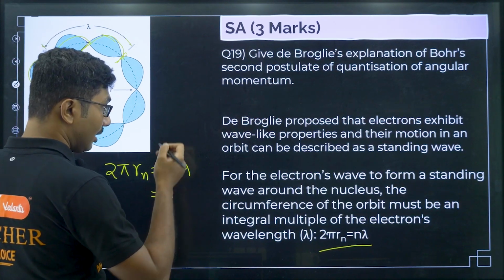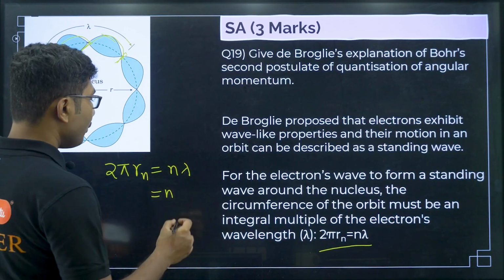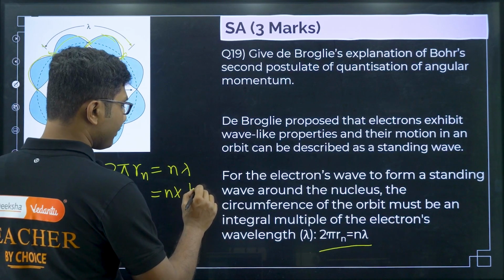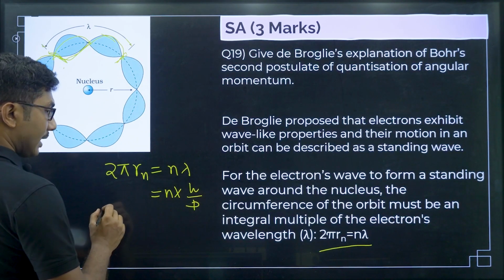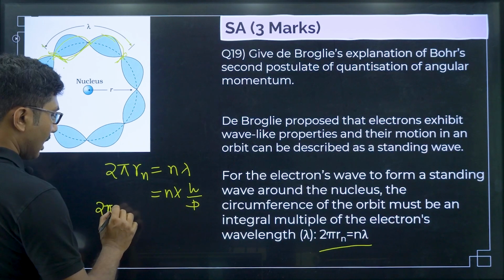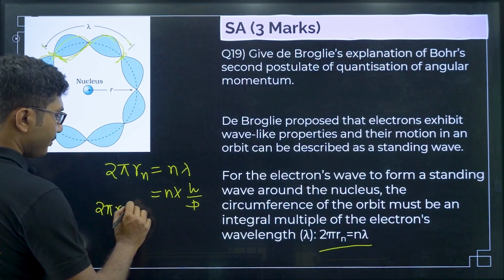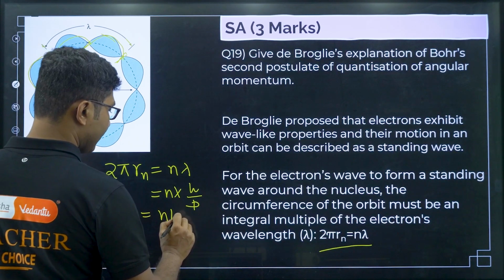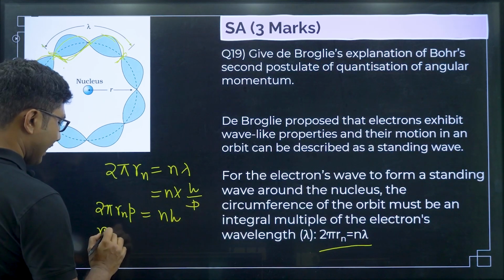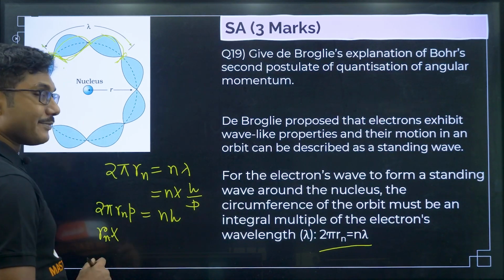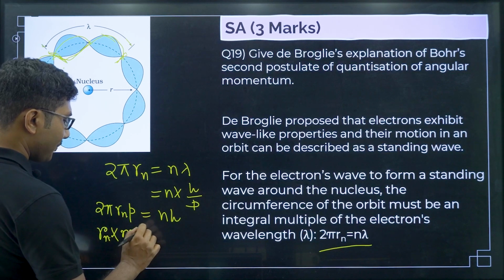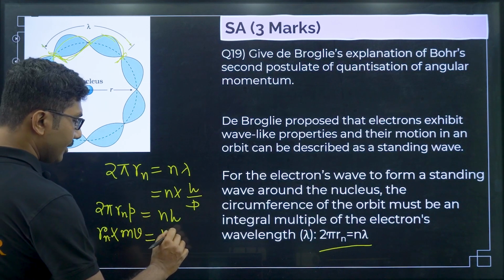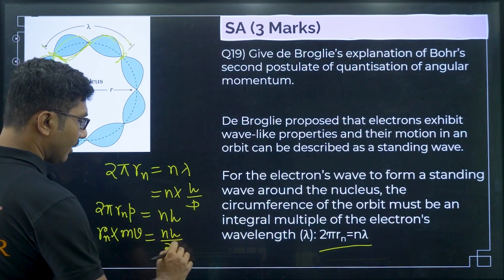From de Broglie's hypothesis himself, we know that λ is h by p, so 2πr_n times p equals nh. What is p? p is momentum, m times v. So m v r_n equals nh by 2π.